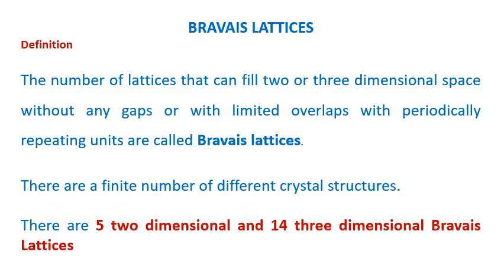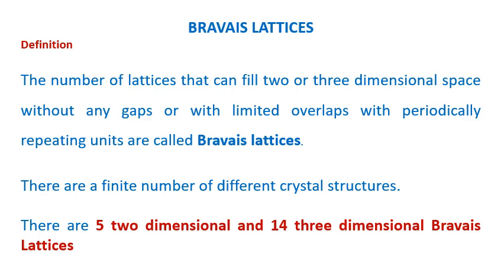These are the four fundamental types of matter. Then we saw what a crystal structure is, what a basis is, what a lattice is, and what space lattice and point lattice are. Now we will see Bravais lattices.